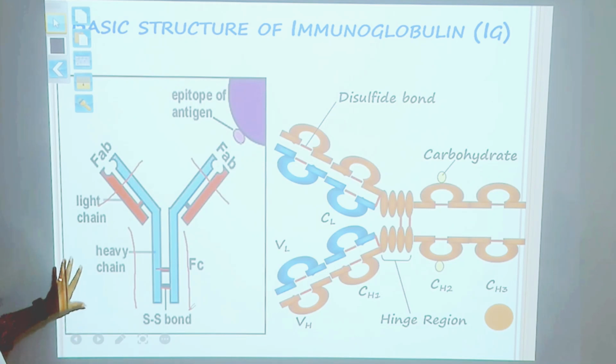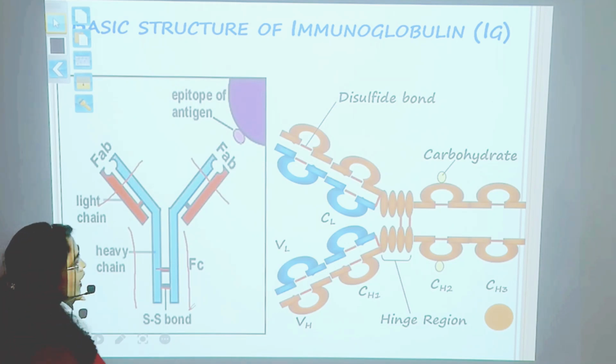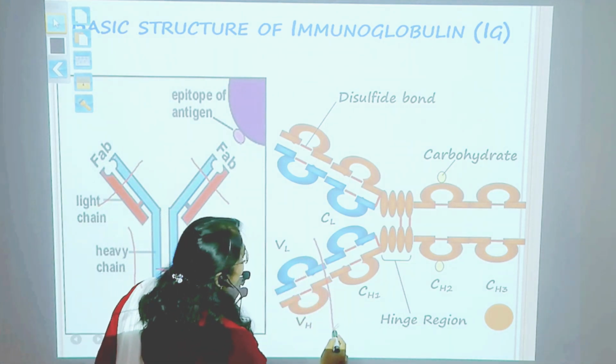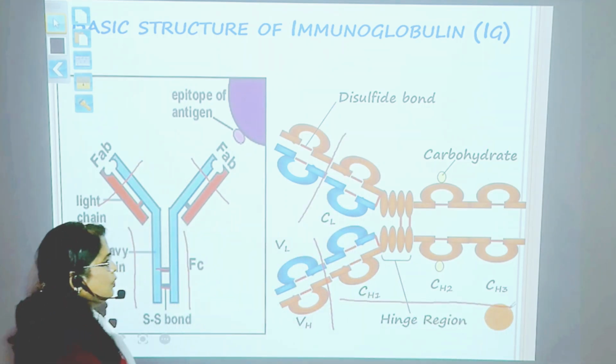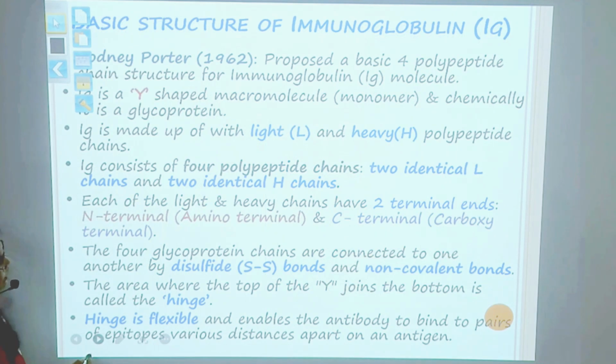You can see the structure very nicely. This is the variable domain and this is the constant domain.